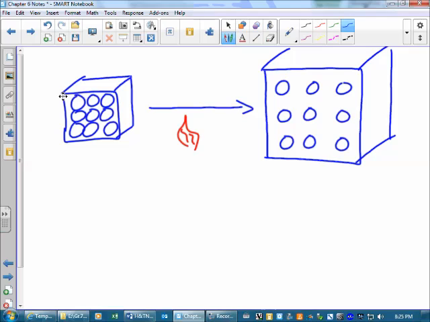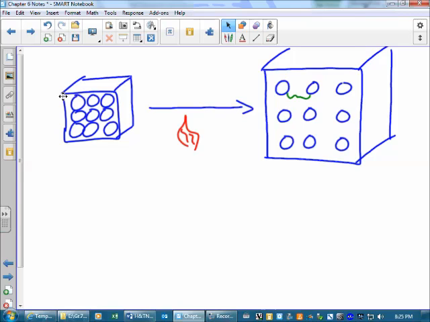Well, first of all, this is really important. Those particles aren't any bigger, because particles don't increase in size when you heat a material. But what does get bigger? That's right, the space in between the particles. The space in between the particles is what gets larger.